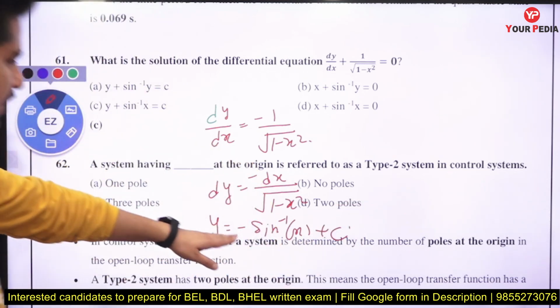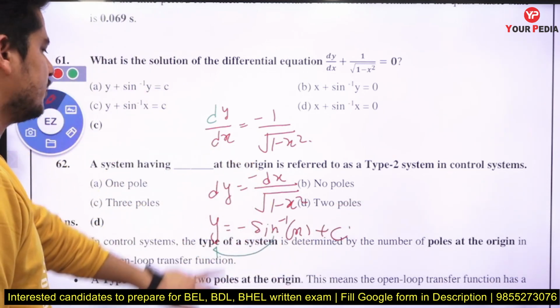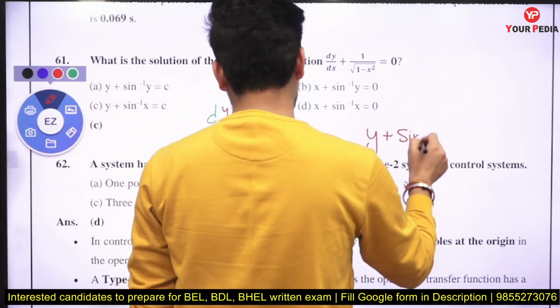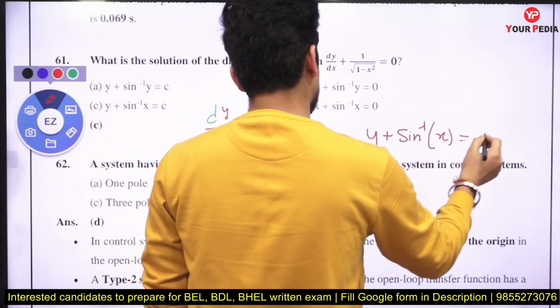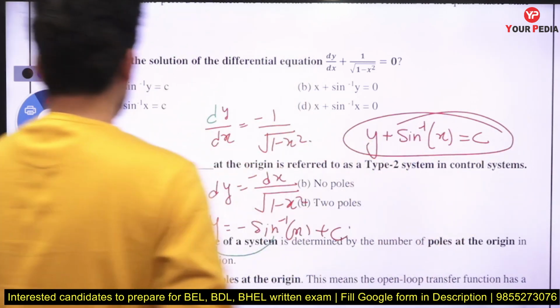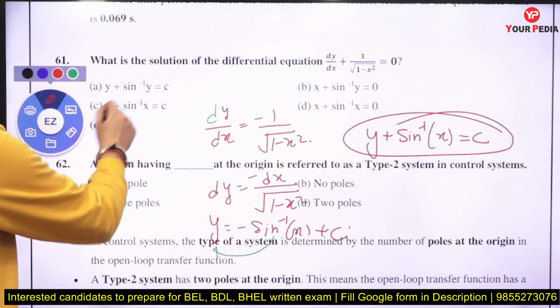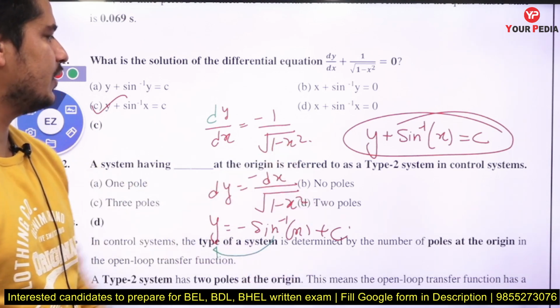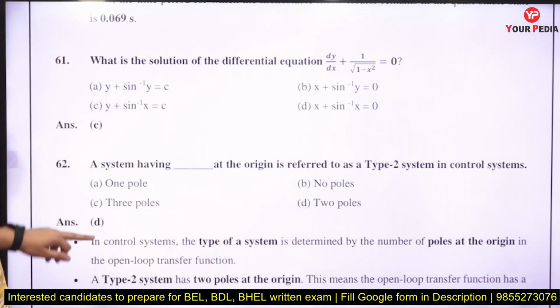Now take the minus term to this side, so it becomes y plus sine inverse of x is equal to c. So that will be the answer. Which one is correct? That is c. Remember that the integration of 1 upon under root of 1 minus x square is sine inverse of x.